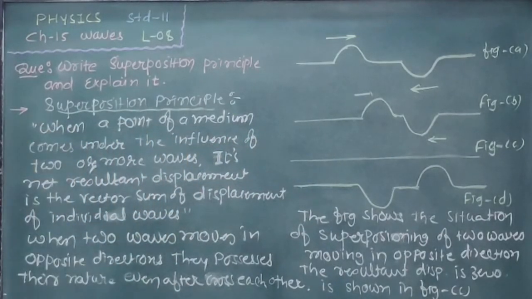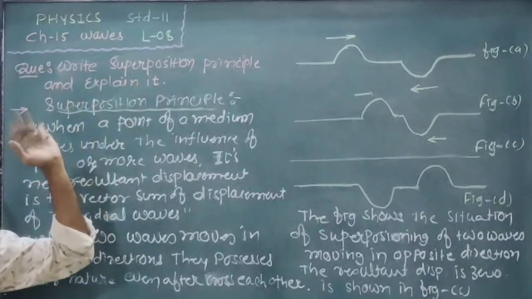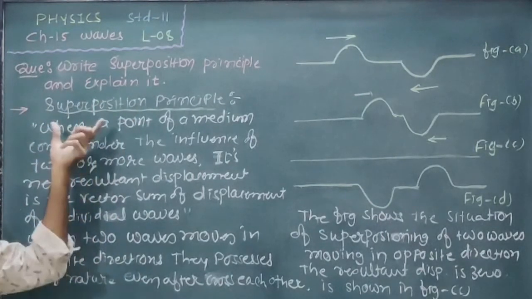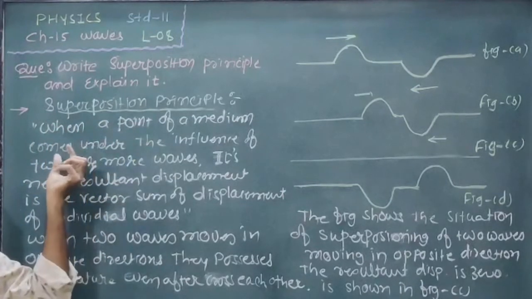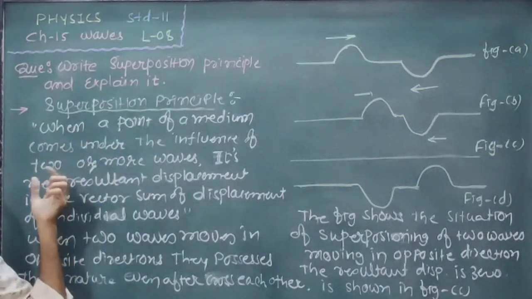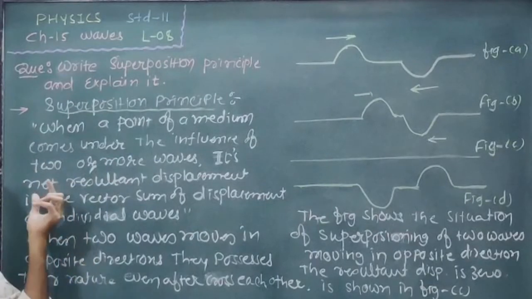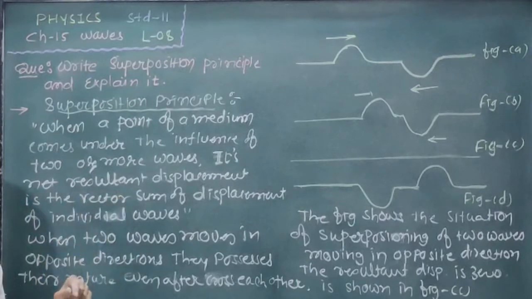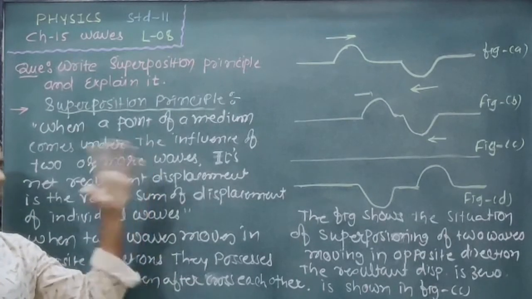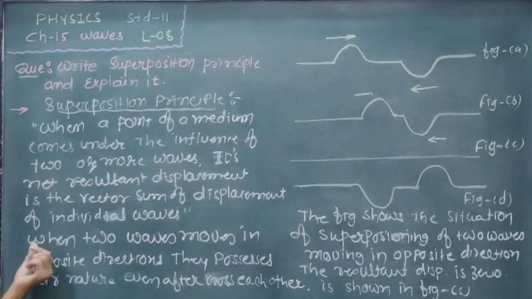Again, briefly write and explain the superposition principle. What is the statement? When a point of a medium comes under the influence of two or more waves, its net resultant displacement is the vector sum of displacement of individual waves. So that is the statement of the superposition principle. Now, when two waves move in opposite direction, they possess their nature even after they cross each other.